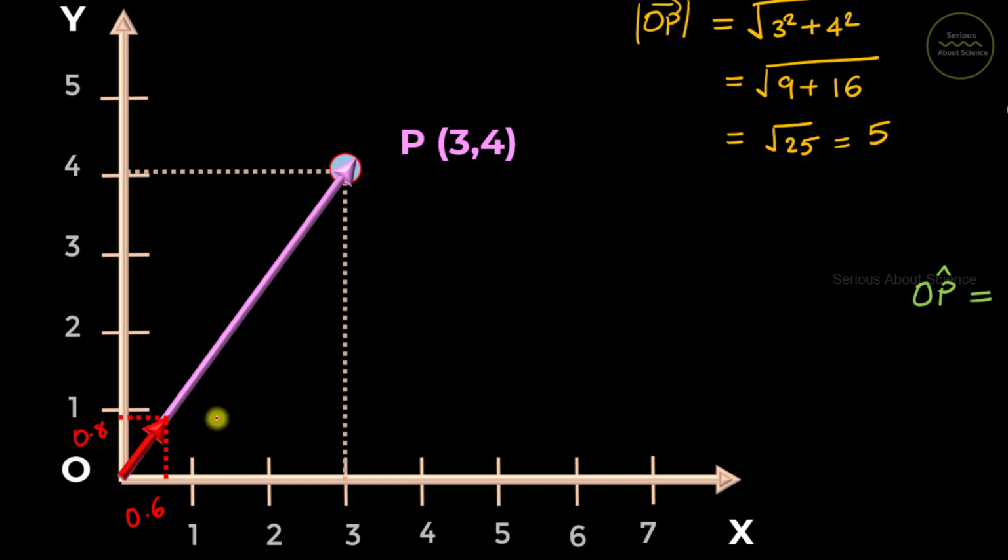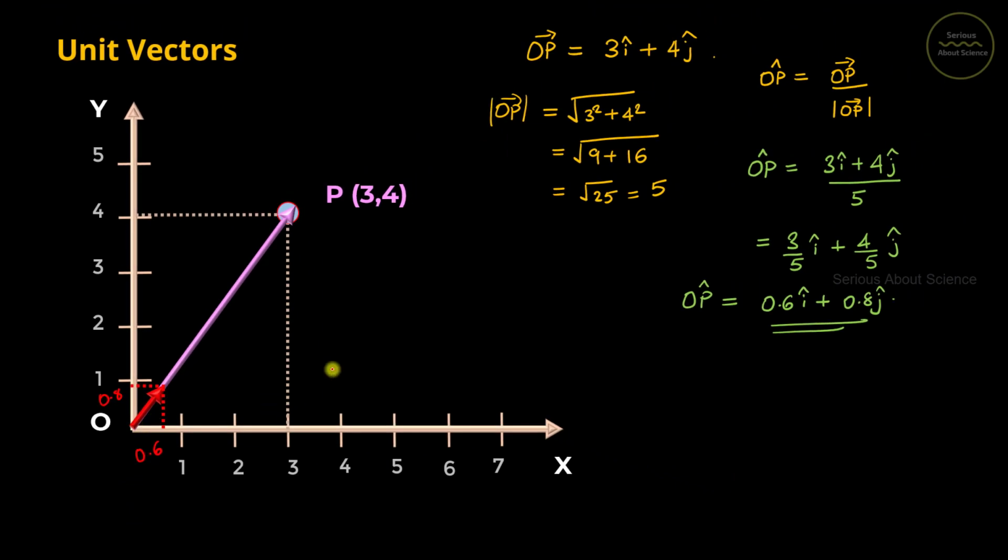And we can also verify the magnitude of the unit vector. If I take the magnitude, it is root of square of x component plus square of y component. Here square of 0.6 is 0.36 and square of 0.8 is 0.64. And if I take the sum, it becomes root of 1, which is equal to 1. So we have got that the magnitude of the unit vector is unity itself.